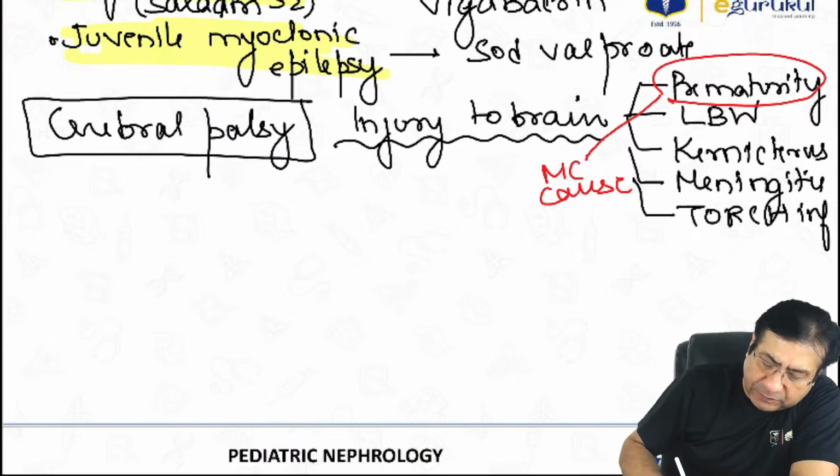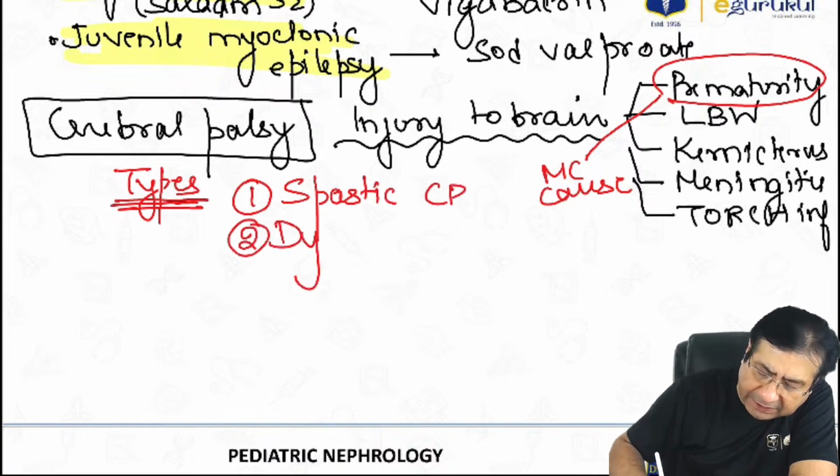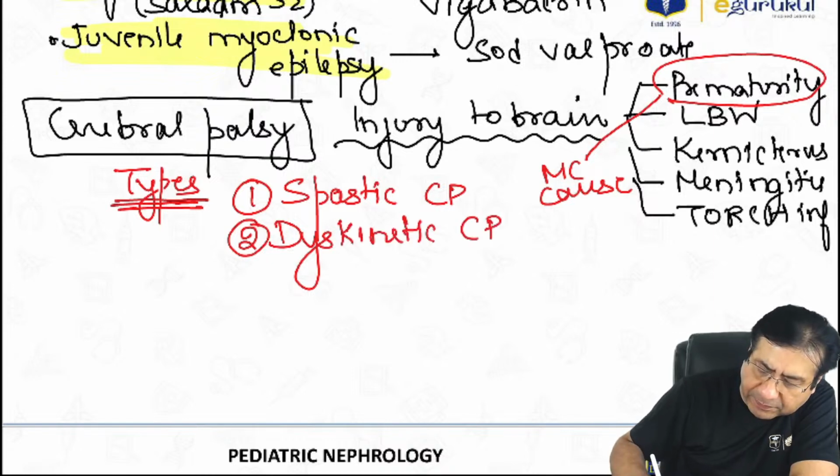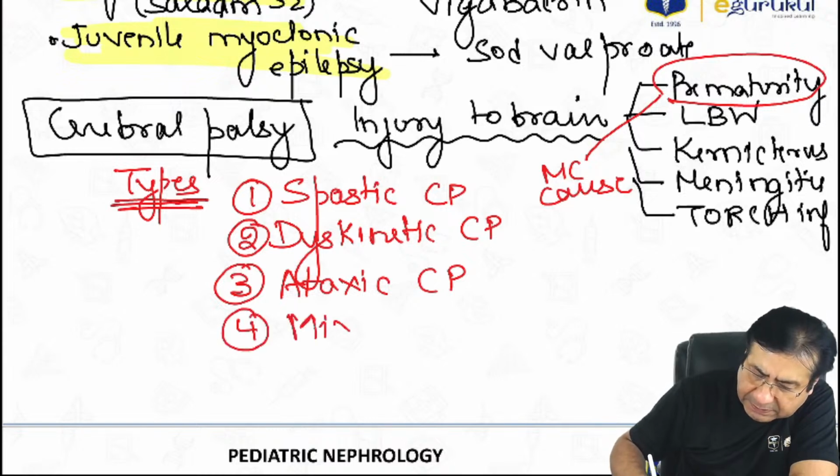Now, what are the types of cerebral palsies? One, spastic cerebral palsy. The second type, dyskinetic cerebral palsy. Third type is ataxic cerebral palsy. And the fourth type is mixed cerebral palsy.